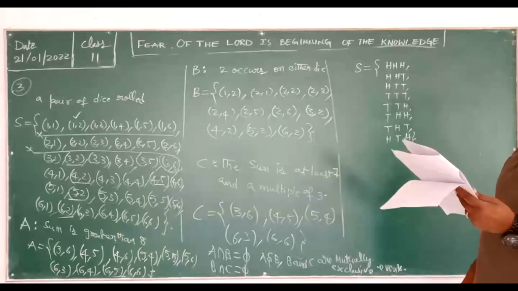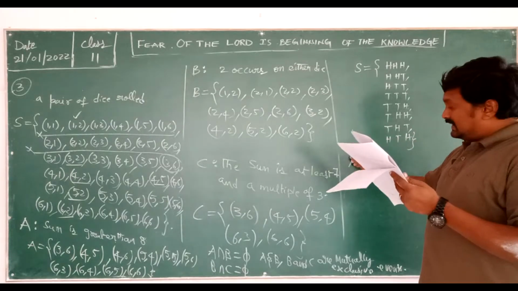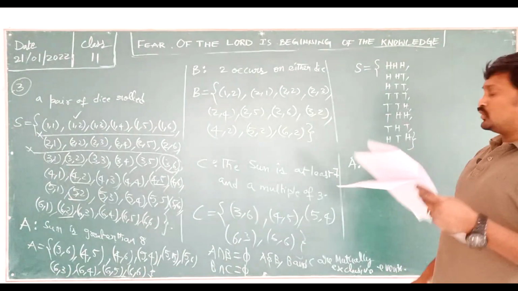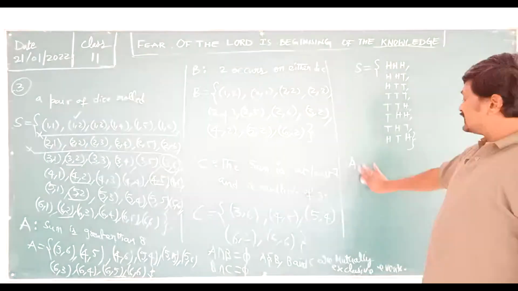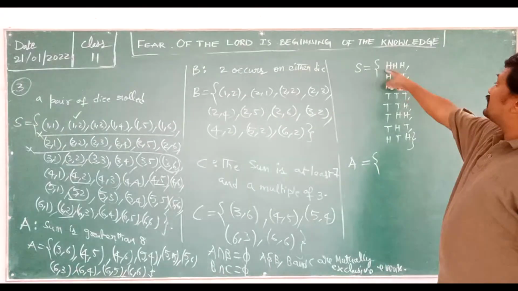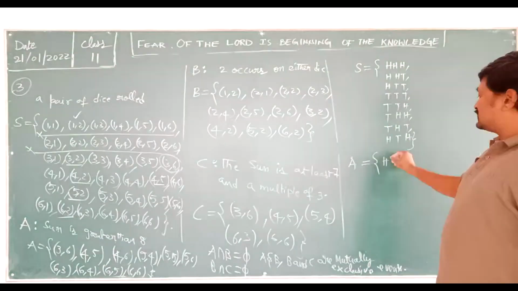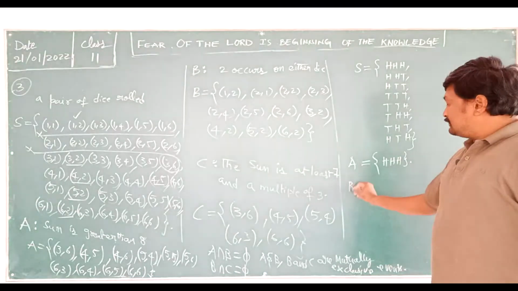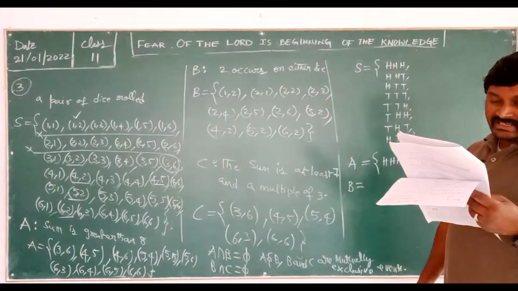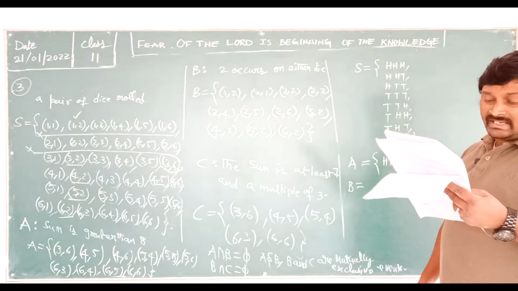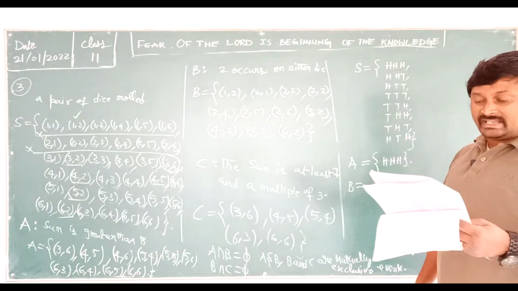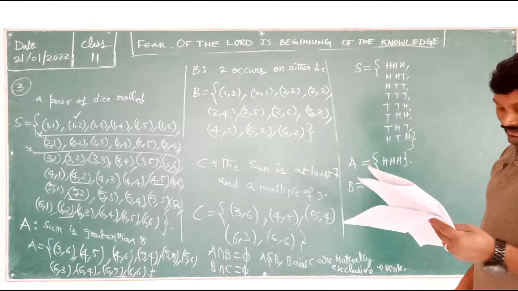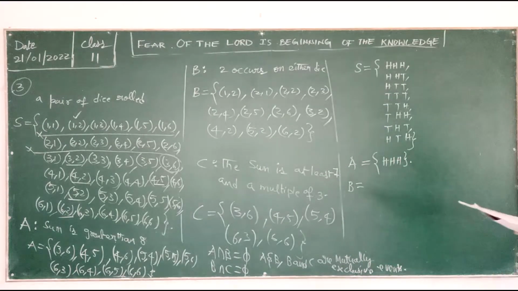Okay. So they said that set A is given as 3 heads show. 3 heads show is nothing but A is equal to 3 heads, where only one, that is HHH. Completed the first event. Capital B, they said, denotes the event 2 heads and 1 tail show. 2 heads and 1 tail, so what are the possibilities?